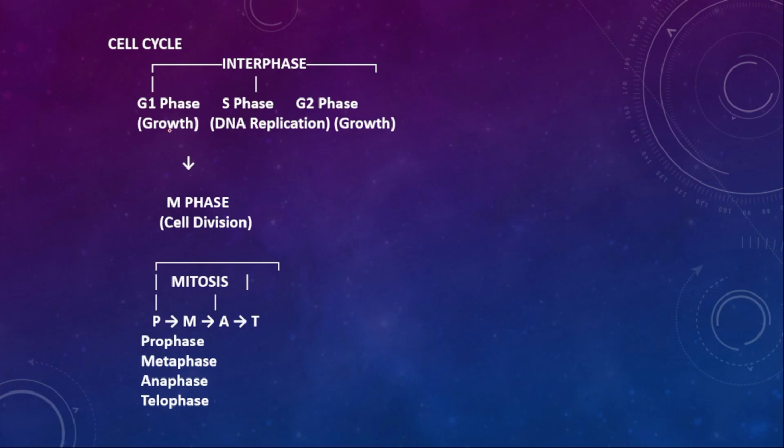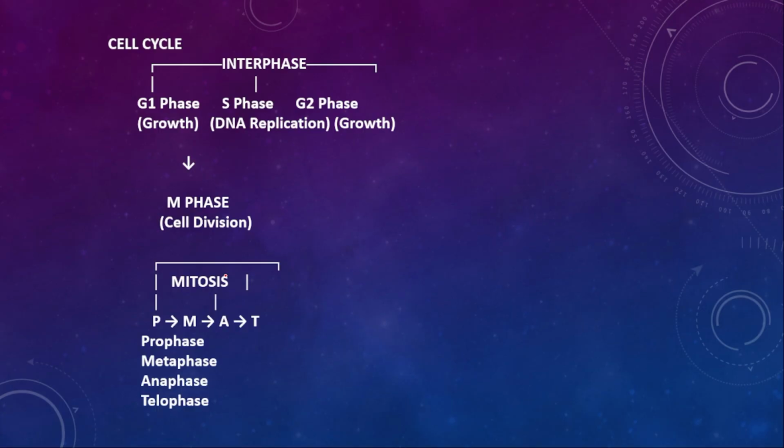G1 phase is a growth phase, whereas S phase is the replication or synthesis phase where the DNA is synthesized, and G2 phase is again a growth phase. And the M phase is where the cell division takes place, that is mitosis or meiosis.